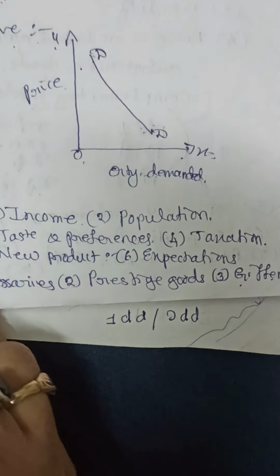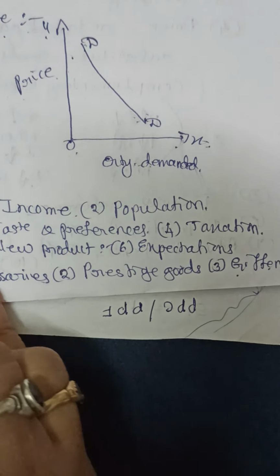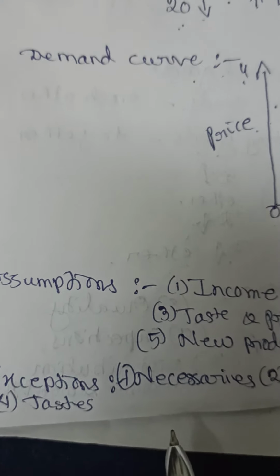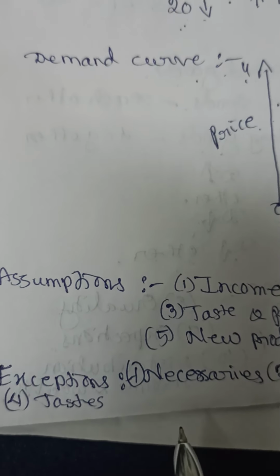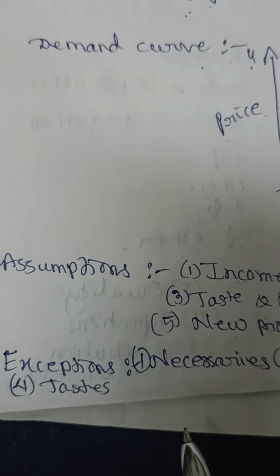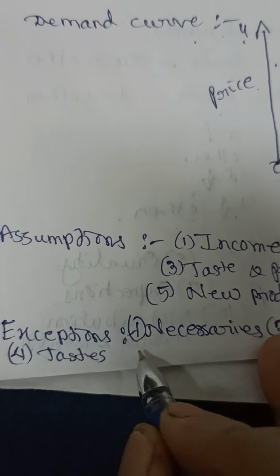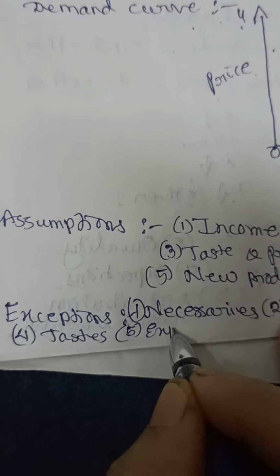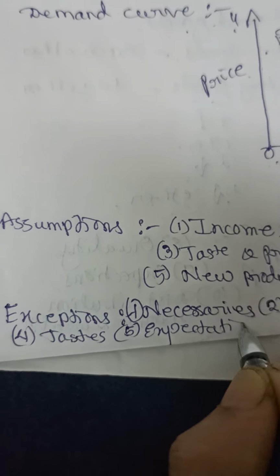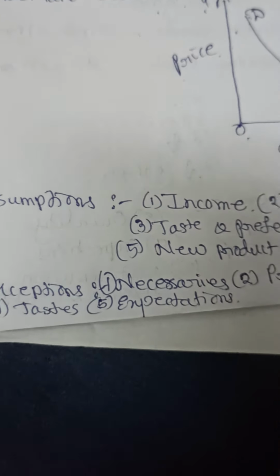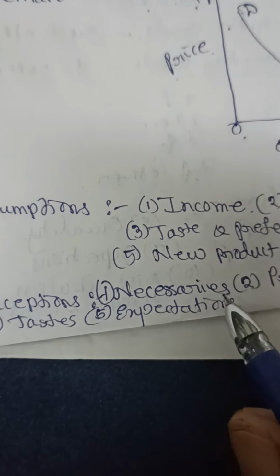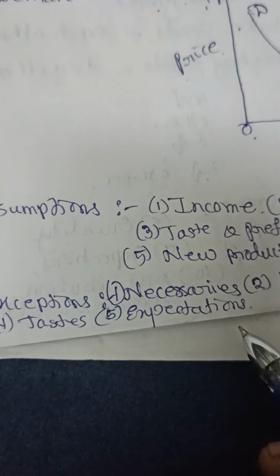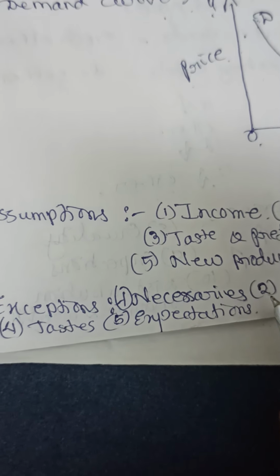And the fourth one, if there is a change in the taste or habits of the consumers, then the law is not applicable. Even though the price is less, suppose he doesn't like it, he will not buy it. Already I have explained this in the assumptions. Then the expectations. If the consumer expects a rise or fall in the price of the commodity, the law is not applicable. Suppose he expects a fall in price, even though the price is less, he will not buy it. So in that case, the law is not applicable.